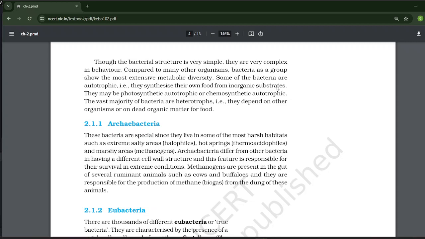Archaebacteria, these bacteria are special since they live in some of the most harsh habitats such as extreme salty areas which are halophiles, and hot spring thermoacidophiles, and marshy areas methanogens. Archaebacteria differ from other bacteria in having a different cell wall structure, and this feature is responsible for their survival in extreme conditions. Methanogens are present in the gut of several ruminant animals such as cows and buffaloes, and they are responsible for the production of methane biogas from the dung of these animals.